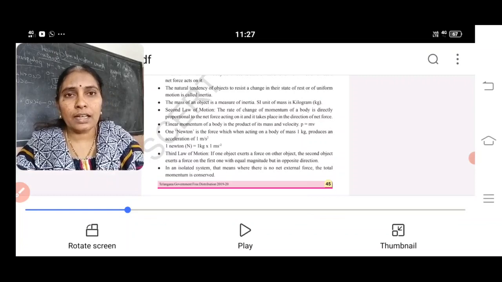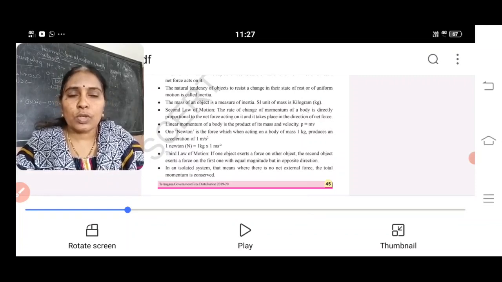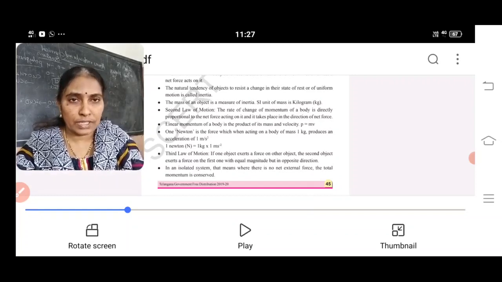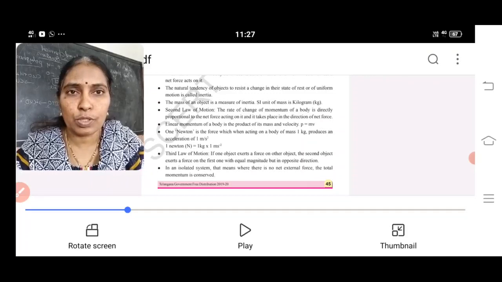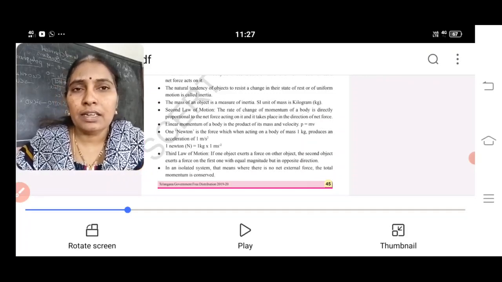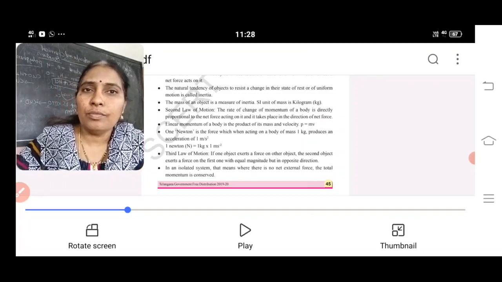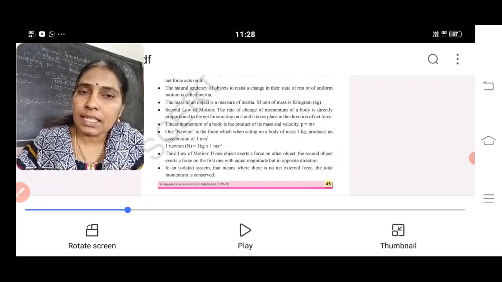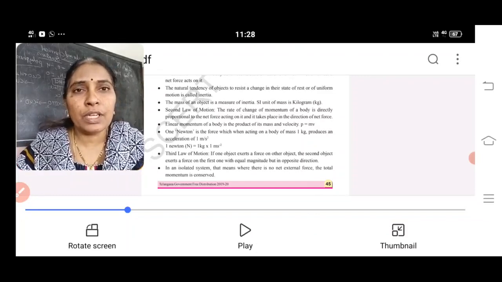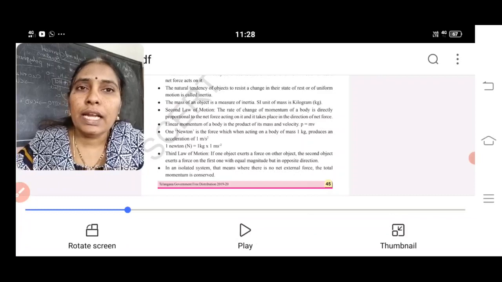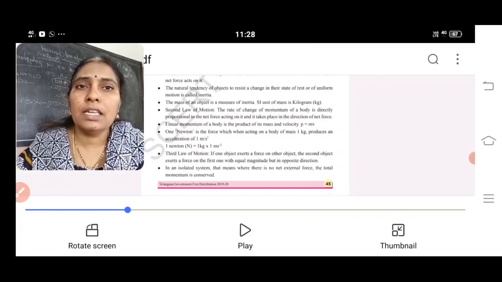What is the second law? F equals ma. So rate of change of momentum is directly proportional to the force. From that we can derive F equals ma. That is, F is proportional to the rate, which means delta P by delta t. That shows rate of change of momentum. And you know that momentum is nothing but the product of mass and velocity, that is m into v. So delta mv by delta t.